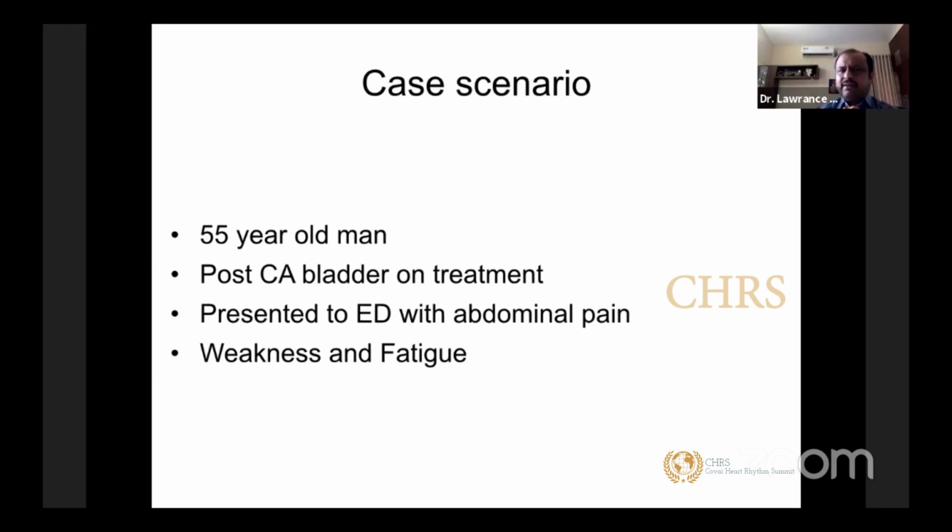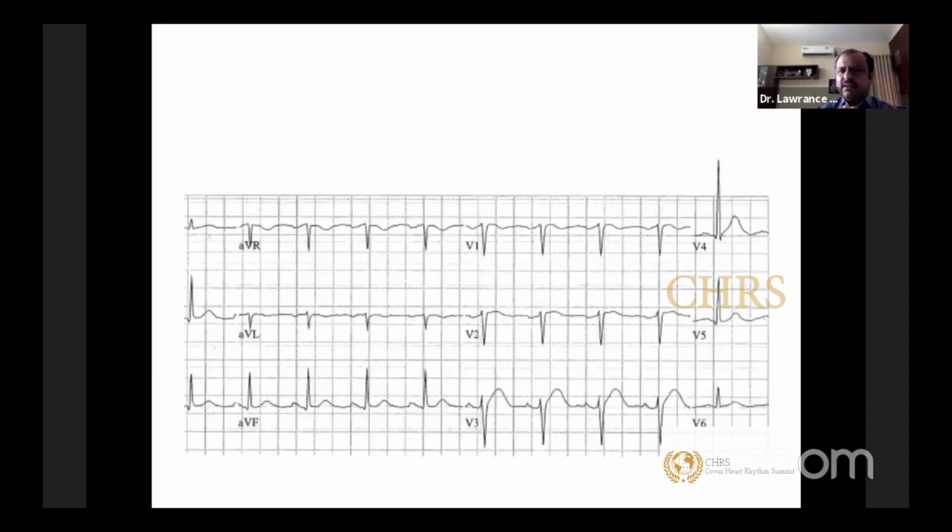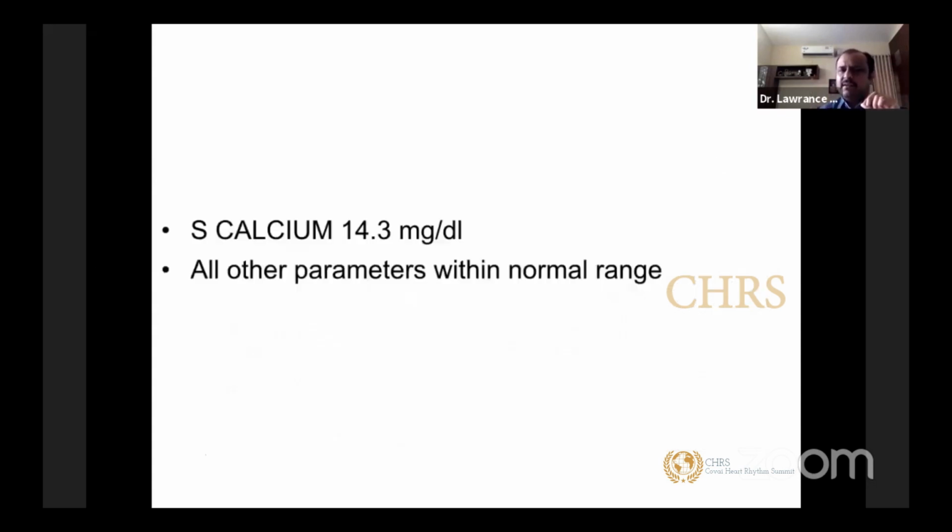A 55-year-old man, post-CABG, presented to the ED with abdominal pain, weakness and fatigue. Look at this ECG, something is striking. Whenever you look at an ECG, you have to be systematic. You have to look at rate, rhythm. You finish all that and come back to intervals. Look at all the intervals very clearly. You see the PR interval, QT interval. What is striking here is a shorter QT interval.